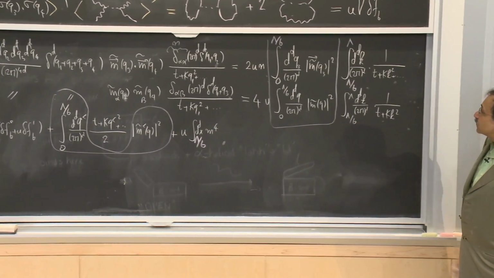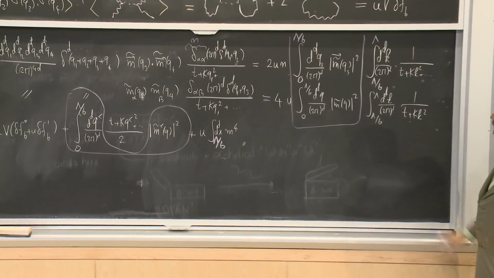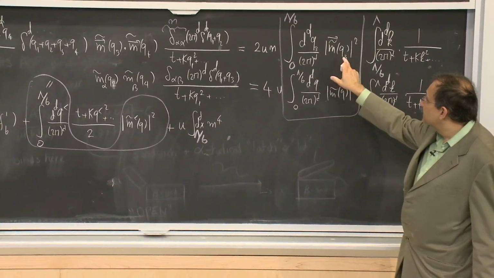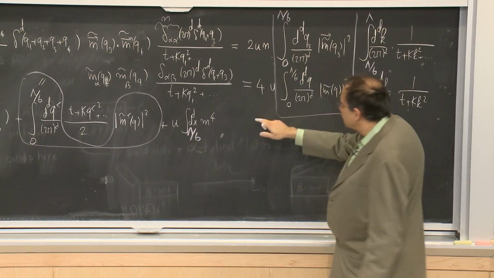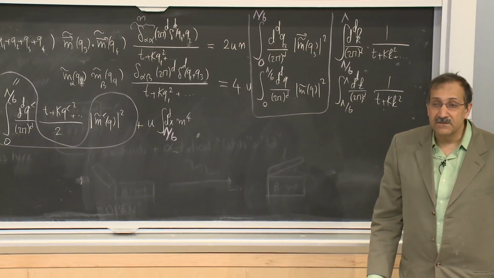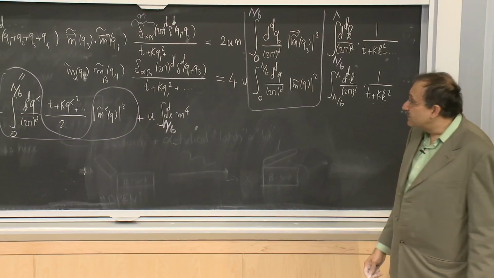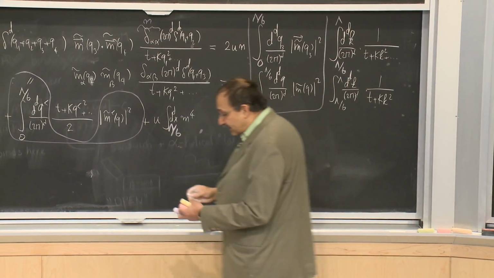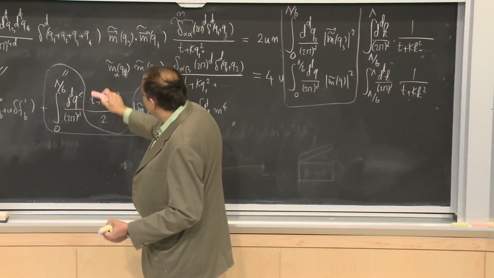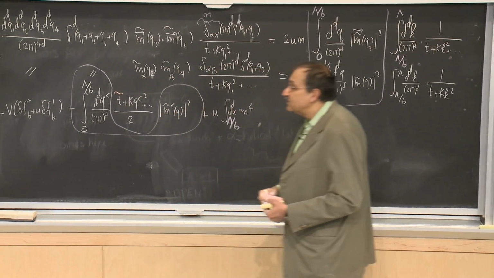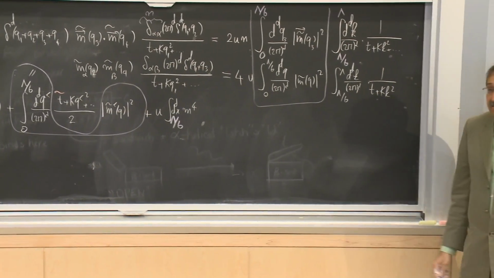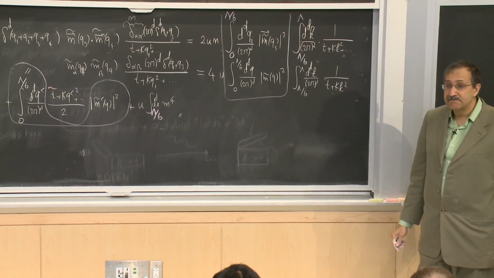Except that there is a modification. There is a constant term that is added from this one, and there's a constant term that is added from that one. So the effect of those things I can capture by changing the parameter t to something else, t tilde.